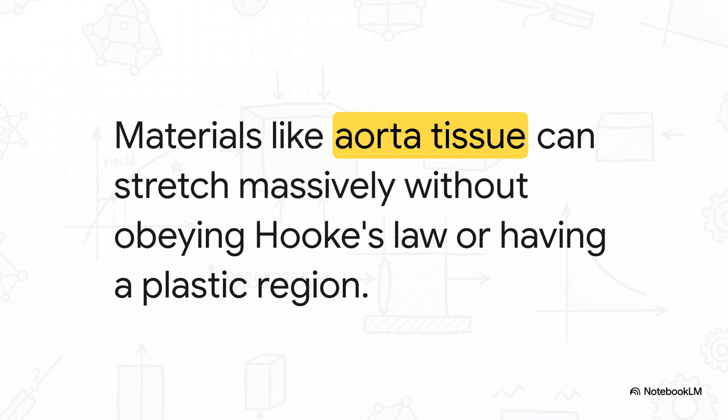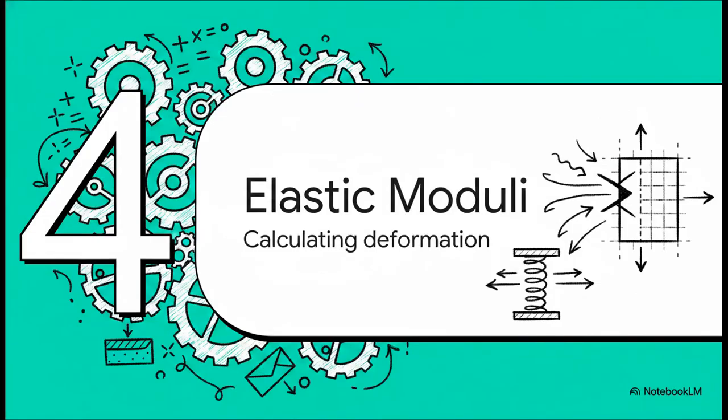Just look at elastomers. Materials like rubber or the vital aorta tissue in your heart can stretch to several times their original length. They completely throw Hooke's law out the window for most of their stretch, and they don't even have a well-defined plastic region. They just stretch massively and snap back, which honestly is exactly what you want your heart vessels doing with every single beat. Let's move to the physical math in Section 4, the 3 elastic moduli.